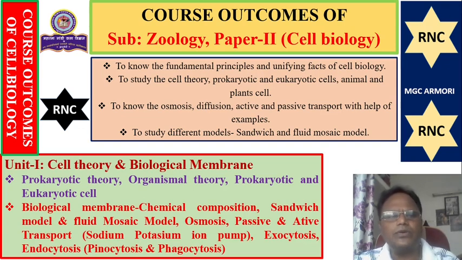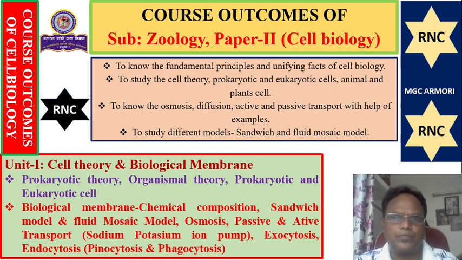In cell theory, we are going to learn about the prokaryotic theory, organismal theory, then types of cells, that is prokaryotic cells and eukaryotic cells. In biological membrane, that is the cell membrane, we are going to learn more details about the chemical composition and structure, and the models, the sandwich model and fluid mosaic model.